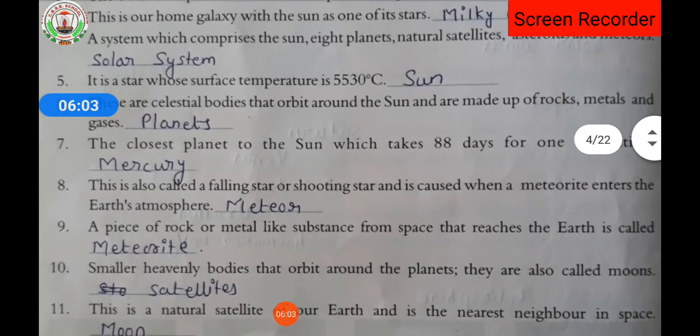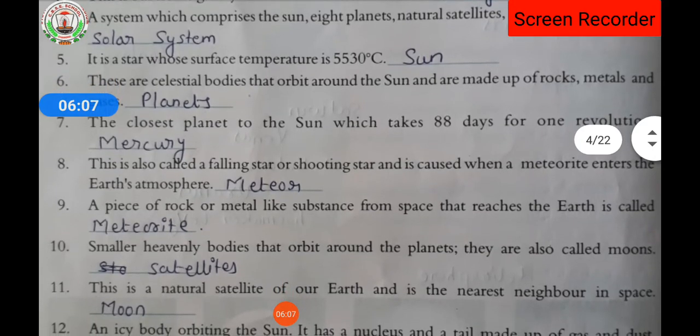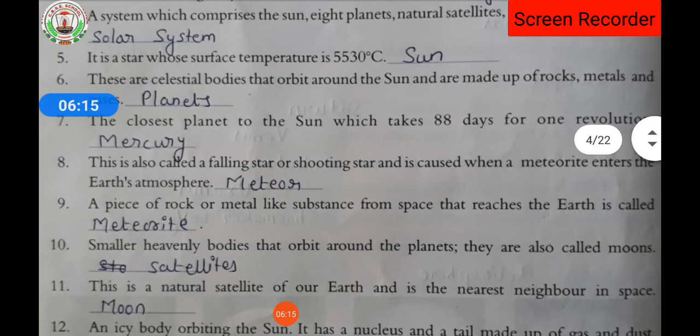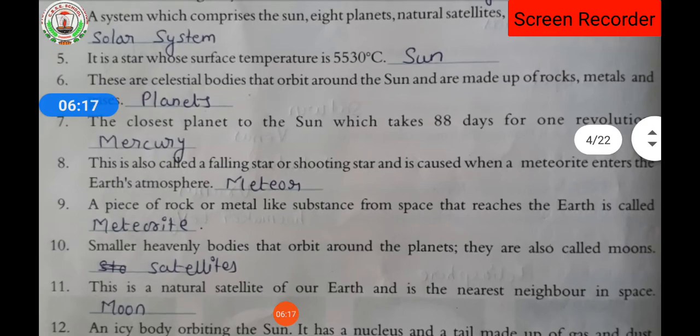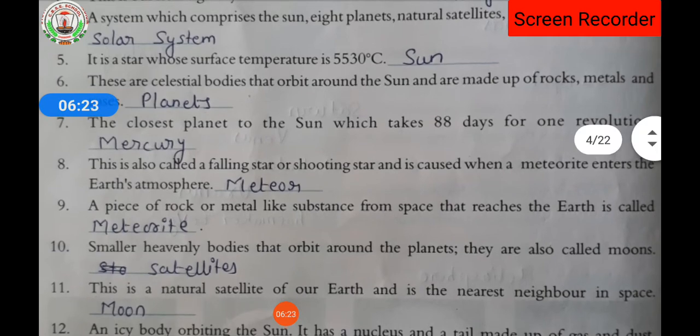This is also called a falling star or shooting star and is caused when a meteoroid enters the earth's atmosphere, it is known as a meteor. A piece of rock or metal-like substance from space that reaches the earth is called a meteorite.